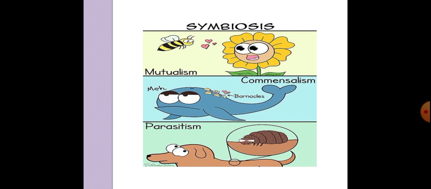These are beautiful cartoons which display all kinds of interaction, especially mutualism. Here the honeybee and flower both are getting benefited, that is mutualism. The remora fish is getting benefited but the shark is remaining unaffected, that is commensalism. And parasitism, which we are going to see in the next lecture.